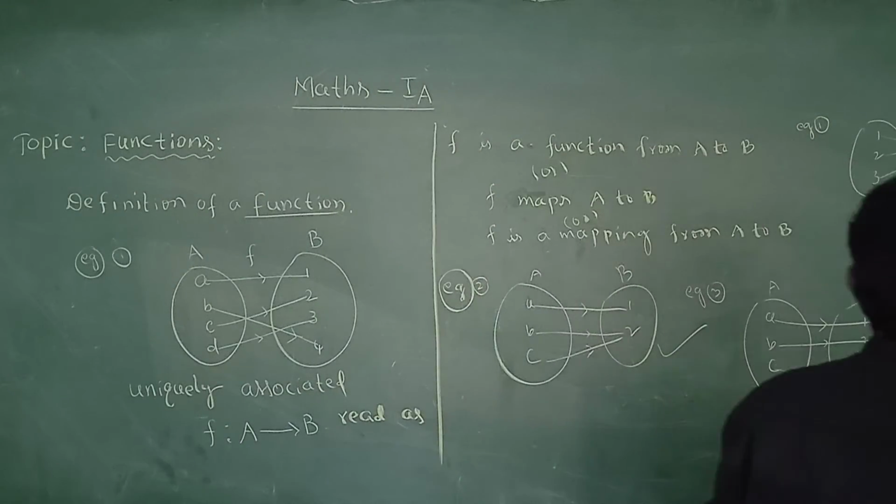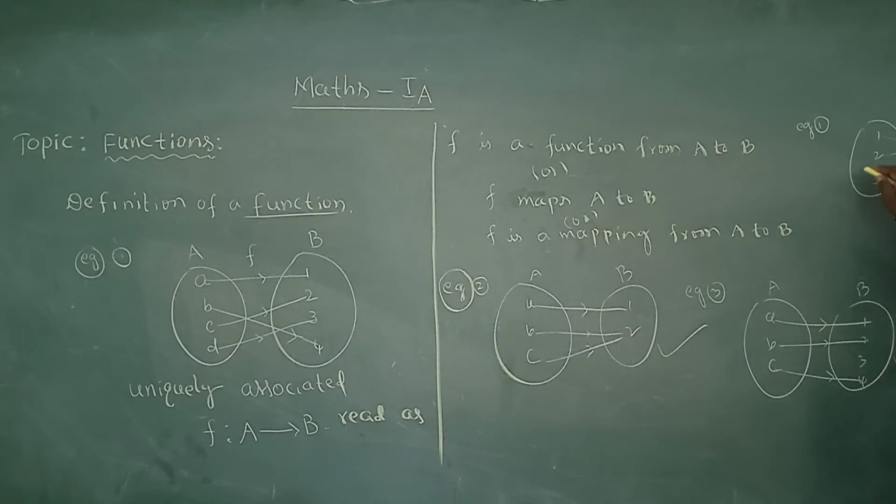One more important thing: what is not a function? We can take one example like this. Suppose A and B are two sets, with elements 1, 2, 3, 4 and a, b, c. Listen, here one element of set A is not associated with any element of set B. This is not a function.